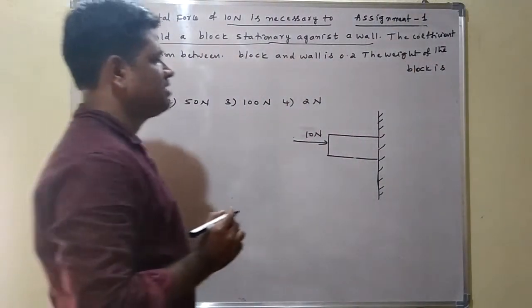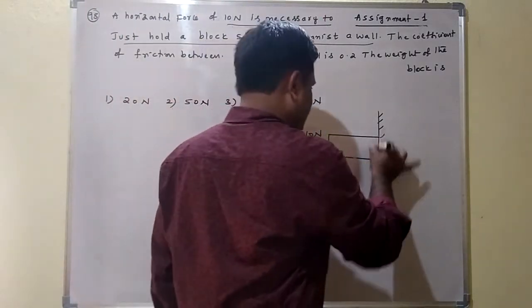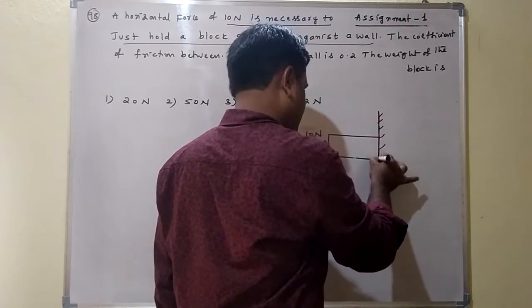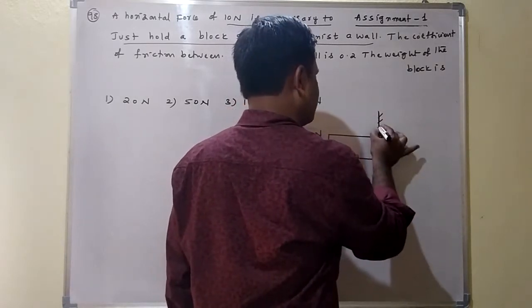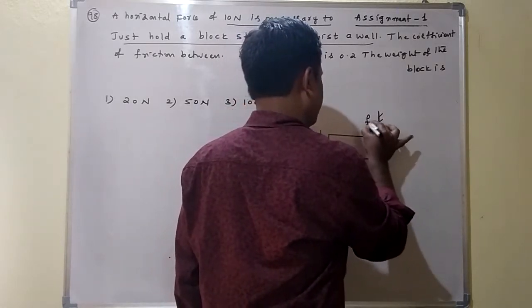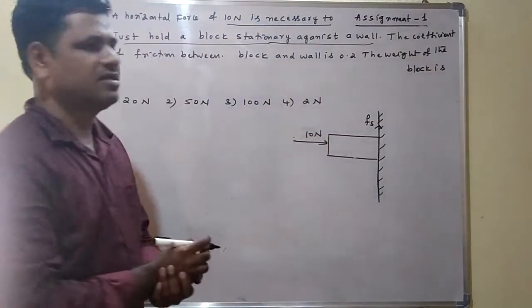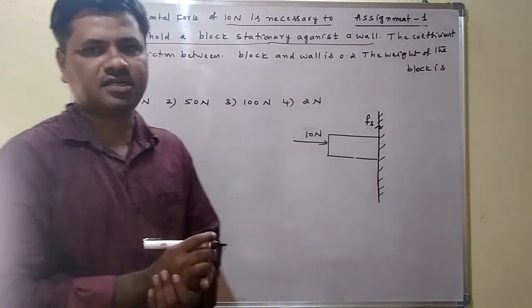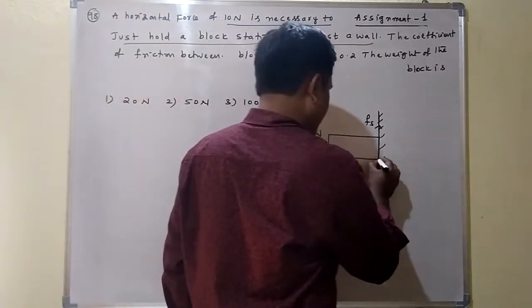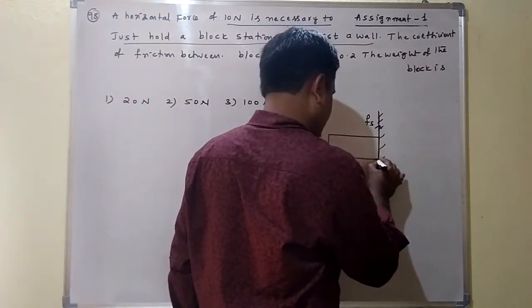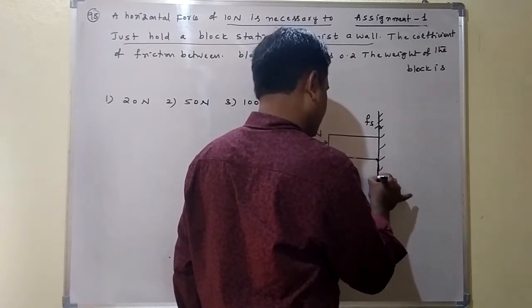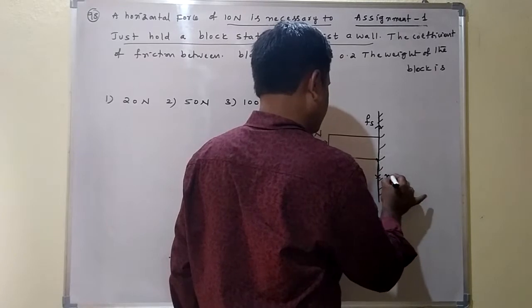Now, when the 10 Newton force is applied, in between the block and the surface, the frictional force is acting. That frictional force is acting in the upward direction. That is considered as Fs, static friction, because the block is stationary. Now the weight of the block is acting in the downward direction. That is taken as mg.